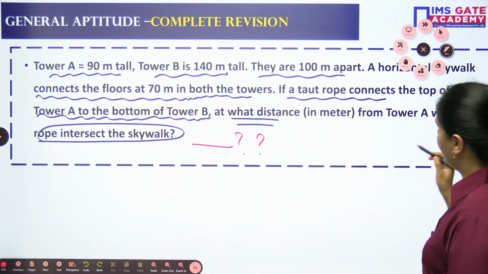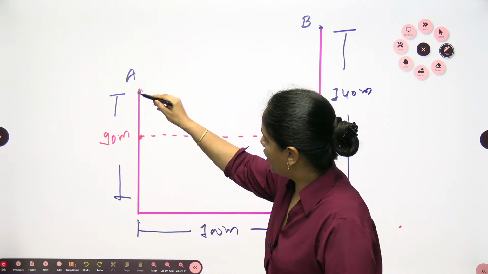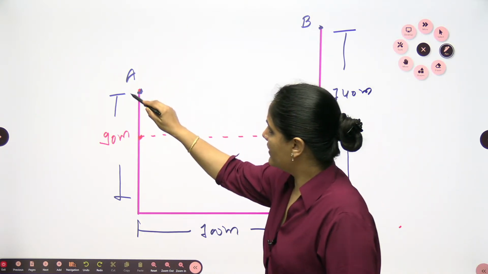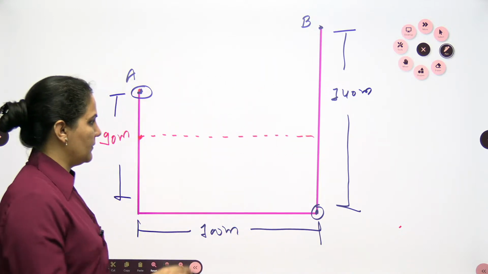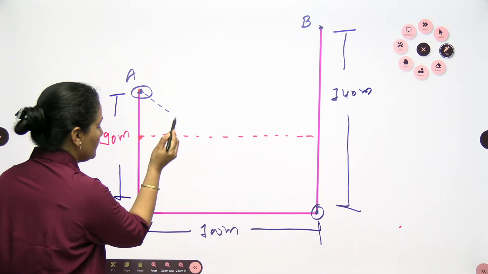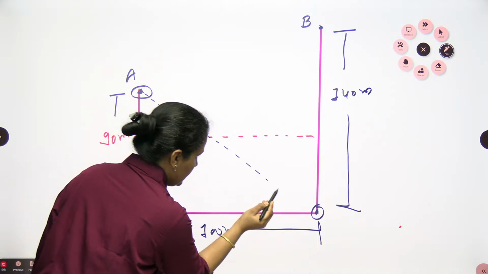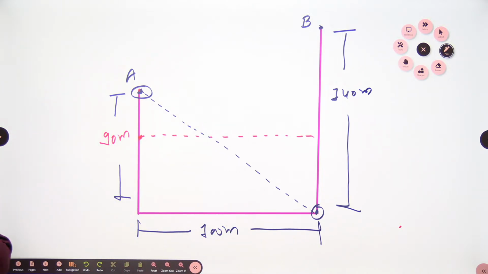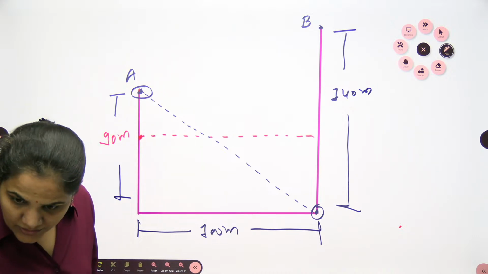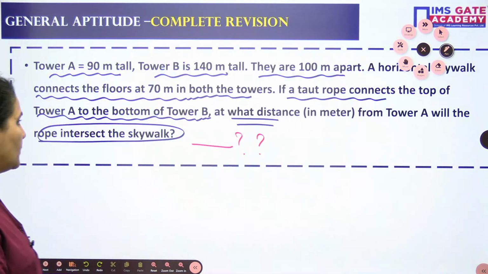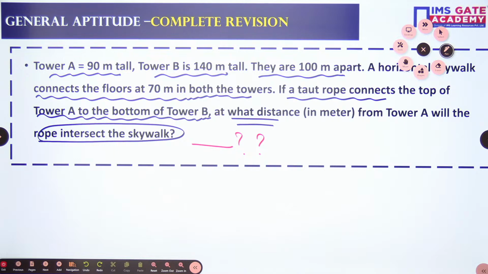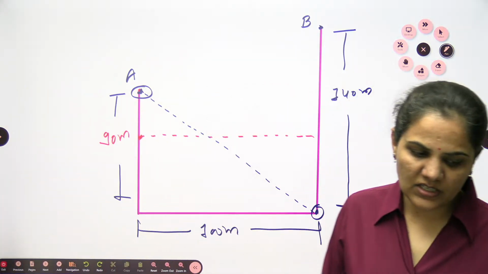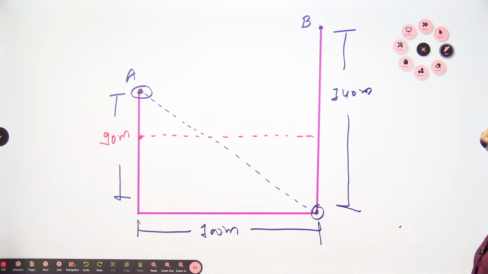If a tow drop connects the top of tower A to the bottom of this one, these two need to be connected. So top and bottom you can connect like this. Like this they are connecting. Okay, top and bottom is there. Is it 22.2? Abhay is saying 22.2. We are not having options here. 22.2. Very good. Absolutely correct, Abhay. Shabash.